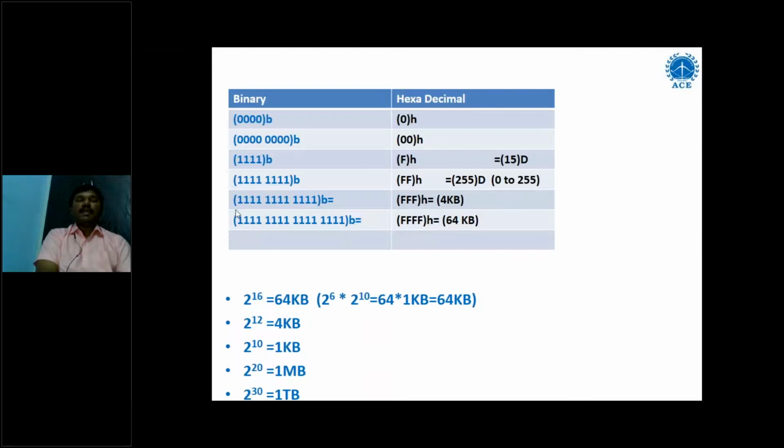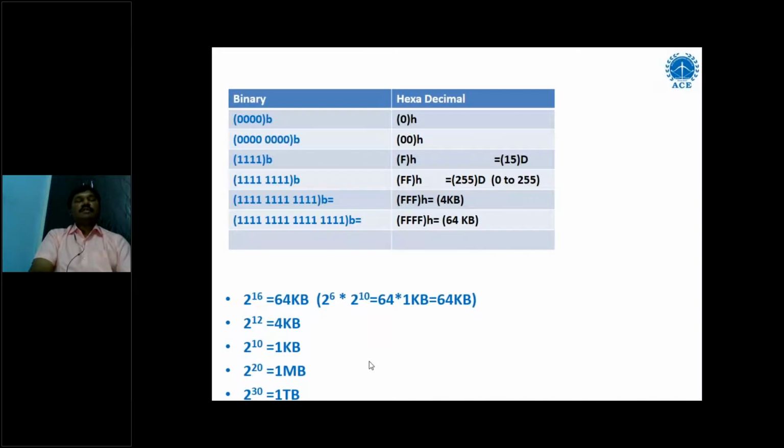This is very important for our computer microprocessors and microcontrollers. You have to remember this 8 ones and 16 ones. 16 ones means FFFFH is equal to 64 KB. How is it equal to 64 KB? Take this in terms of powers of 2. 2 power 16 equals 64 KB. So 2 power 6 into 2 power 10 equals 64 into 1 KB equals 64 KB, because 2 power 6 is 64 and 2 power 10 is 1 KB. Like that, we can define the remaining also.